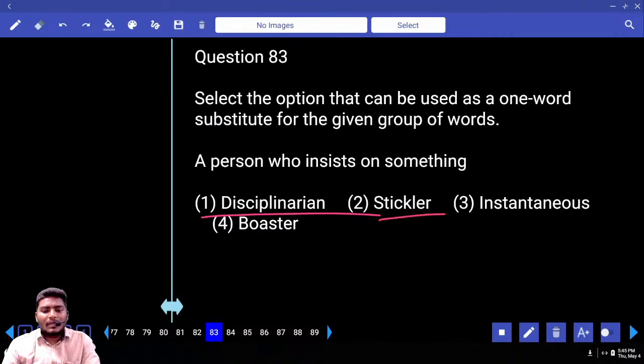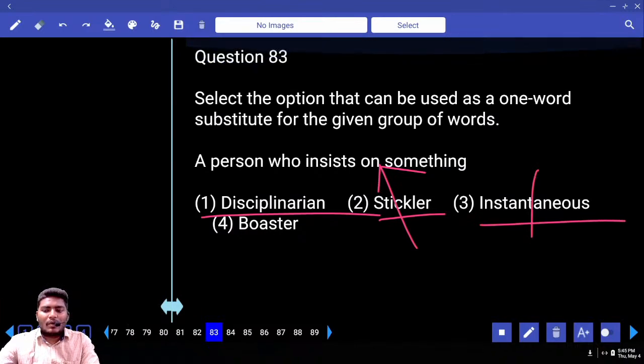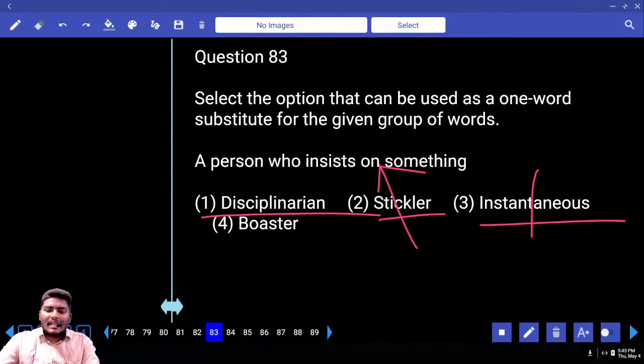Next word. What is the next word? Stickler. Stickler is your answer. One who sticks to one particular thing. He insists on that. He doesn't leave that easily. Next. What is the next word here? Do you know the word instant? Instantaneous is something which happens all of a sudden. Instantly.